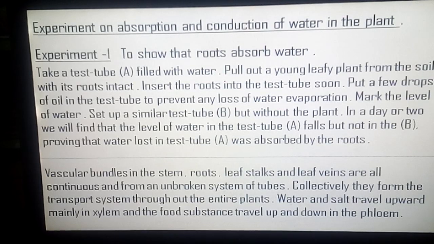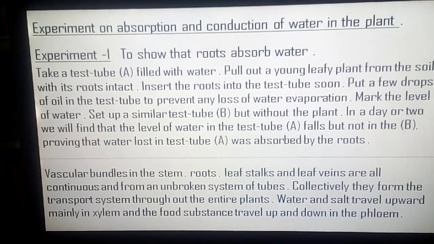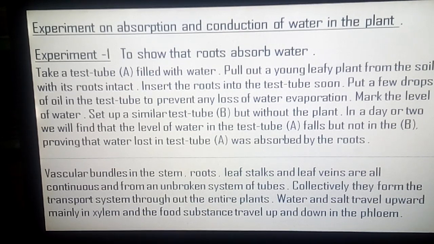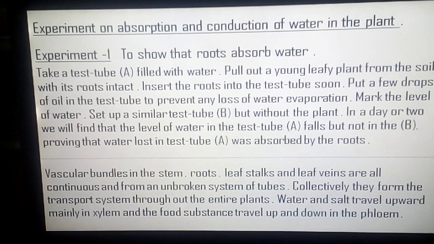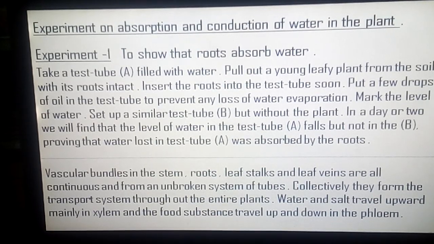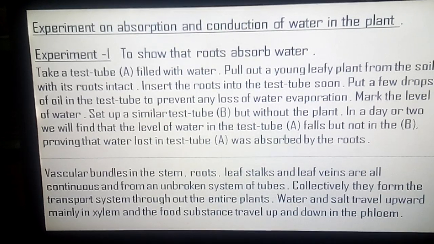Vascular bundles in the stems, roots, leaf stalk and leaf veins are all continuous and form an unbroken system of tubes. Collectively, they form the transport system throughout the entire plant. Water and salt travel upward mainly in the xylem and the food substances travel up and down in the phloem. The water is carried to the plant by xylem and the food is carried to the plant by phloem.